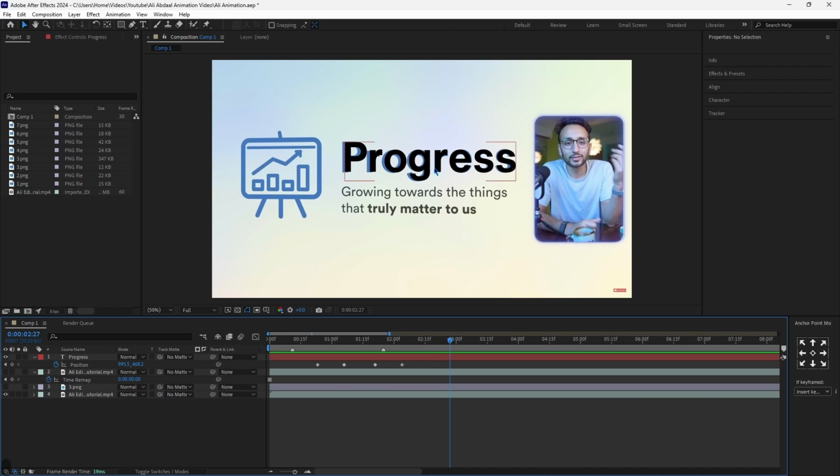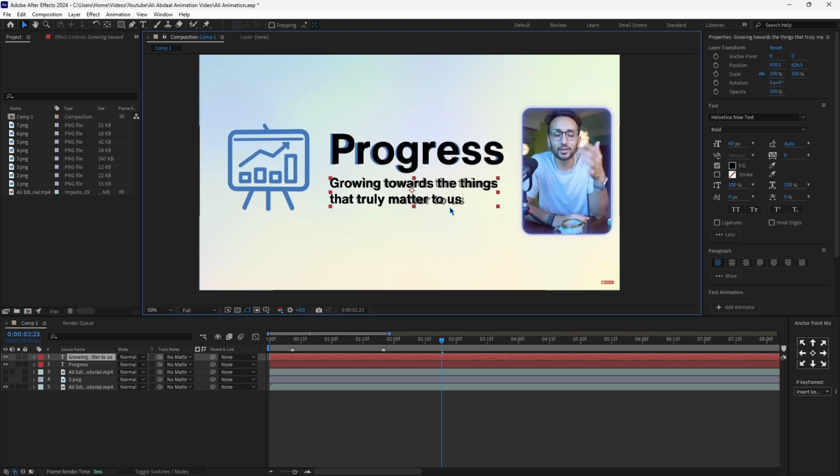Perfect. The animation does not look as smooth as Ali's one because we'll have to play with the keyframe animations, but we'll do this at the end. Now I just want to recreate the scene and place all of the keyframes. So now what we want to do is recreate this text. To do that, I'll go ahead and get my text tool. And as you can see, I'll simply type the same text as Ali.